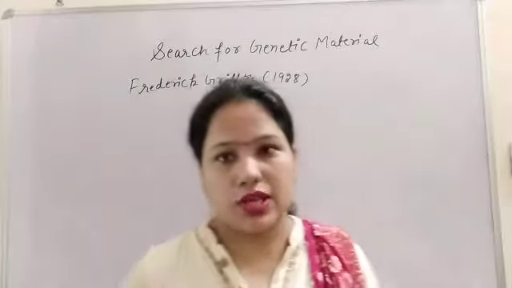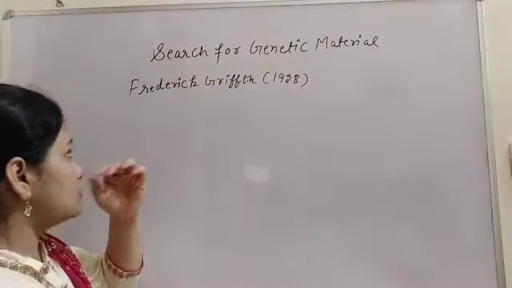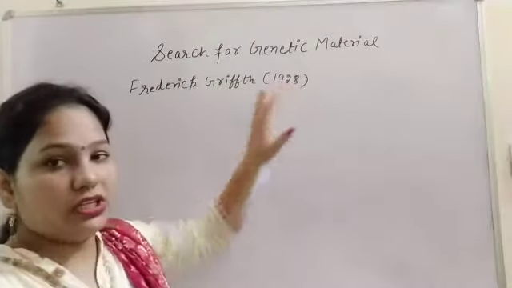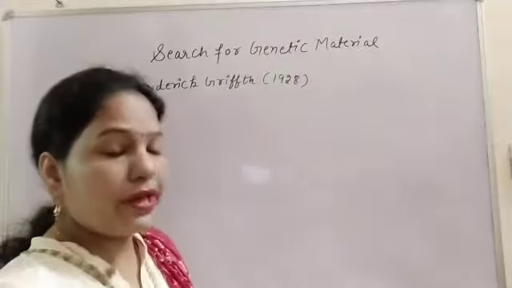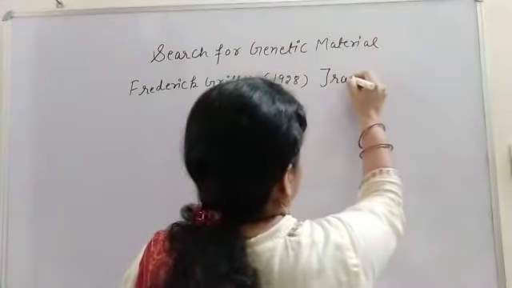So the first step in the search for the genetic material was done by Frederick Griffith in 1928. This experiment is also known as the transforming principle.